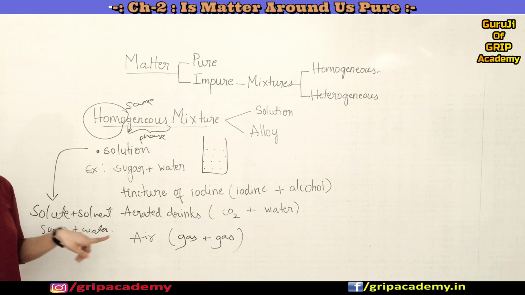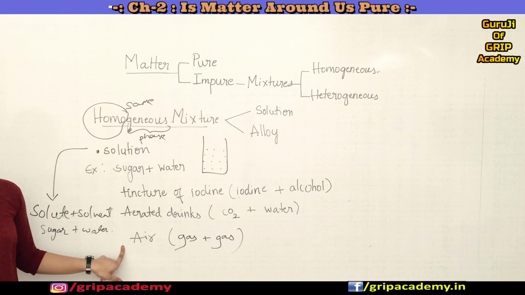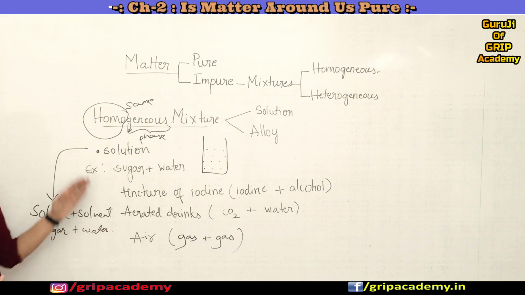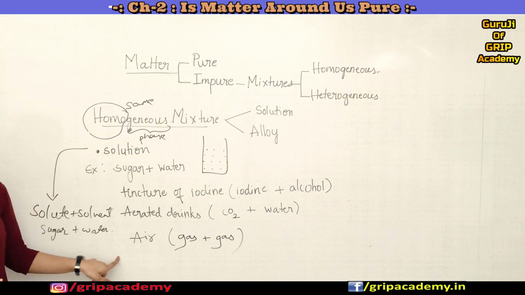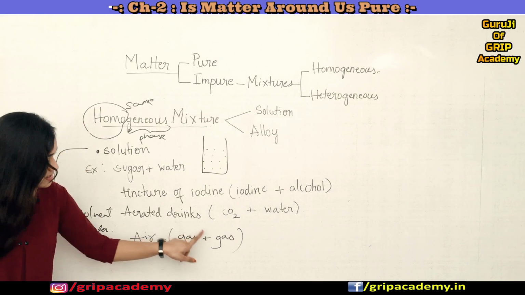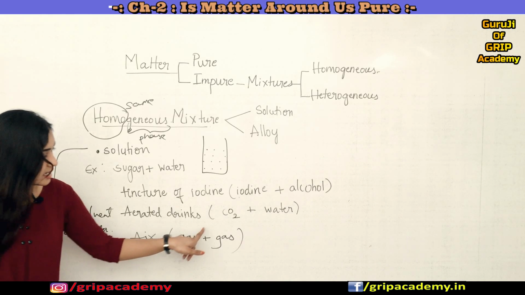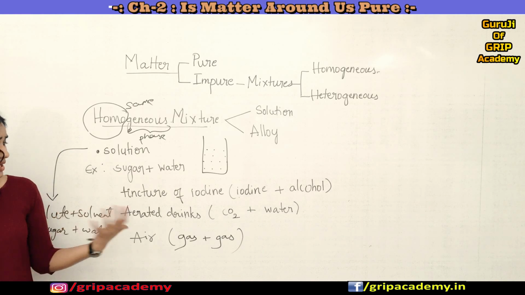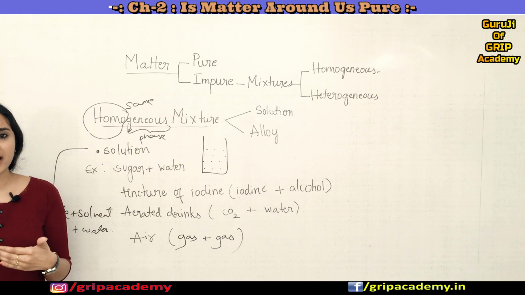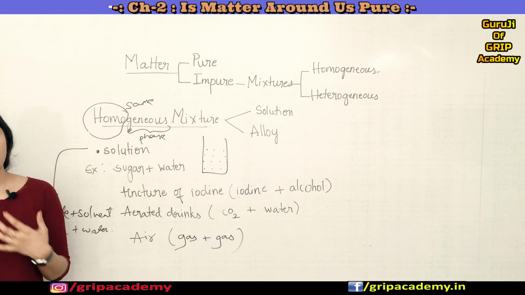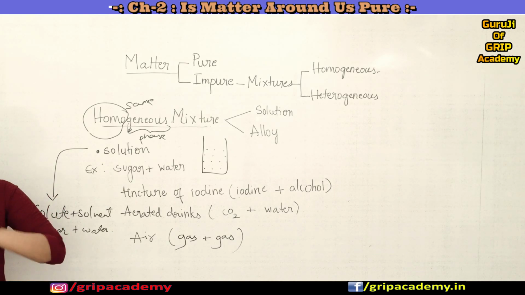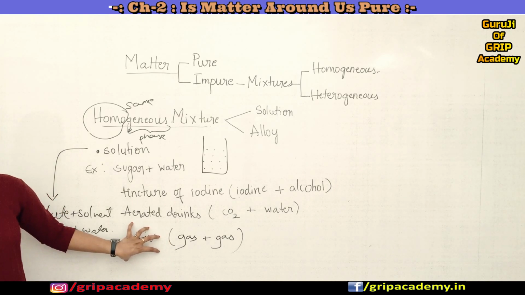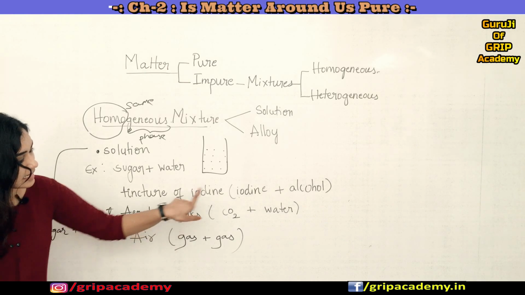And also you can see air, which is a true solution of gases. Here the solute is also a gas and the solvent is also a gas. It's a mixture of gases, right? You can encounter oxygen, nitrogen, and many other gases in the air. So it is gas in gas.